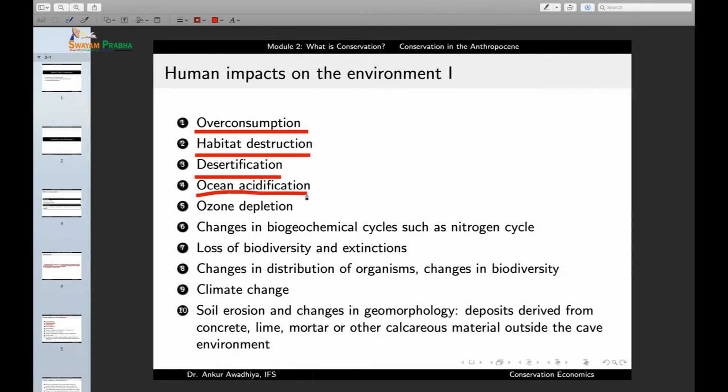Also, we have acidification. Ocean acidification means that we are converting the pH of oceans towards acidity, which means we are reducing the pH of the ocean bottoms. Now, how are we doing that? A major factor is the release of carbon dioxide.